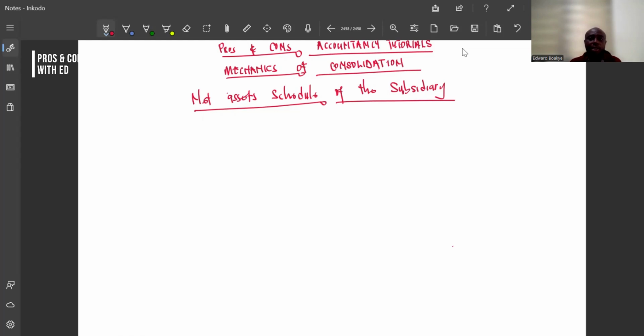Because for the equity side, we will get beginning or acquisition, and then we will get what? Reporting. Why am I saying we will get beginning and we get reporting? Because for your equity, we have the shares, we have the retained earning, and you know that retained earning keeps on changing. And that is what will even bring what? The post-acquisition profit. Let's get this in mind very well before we start.